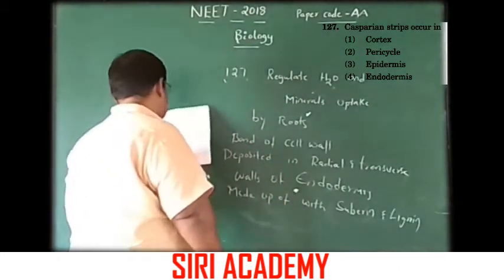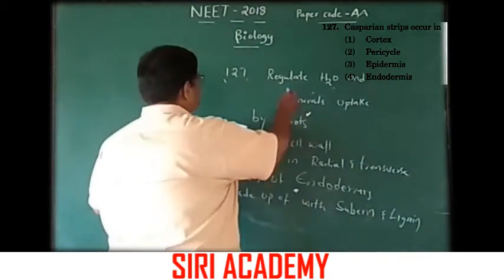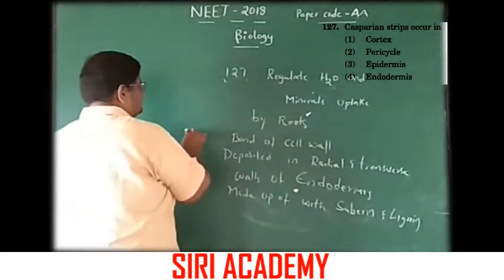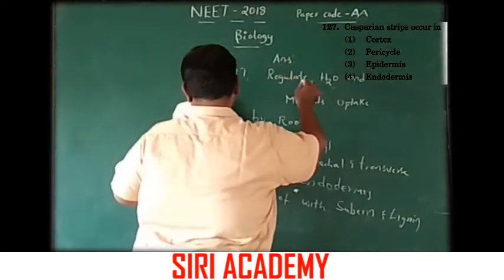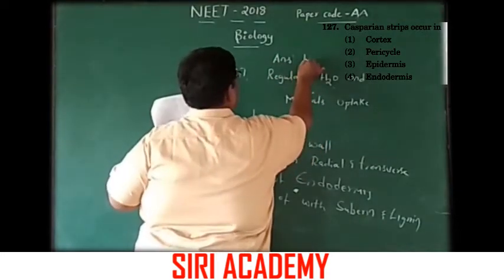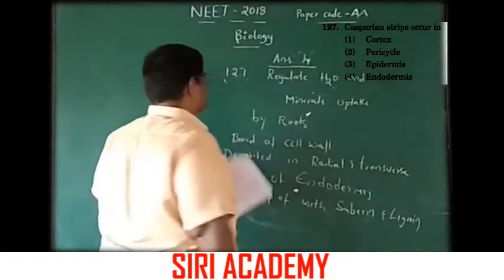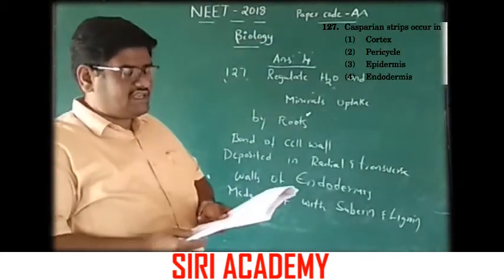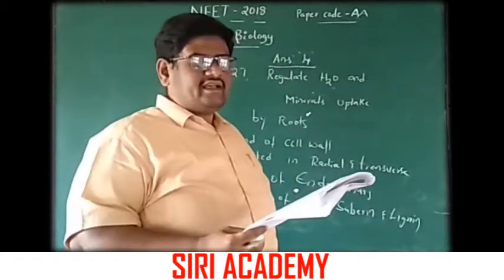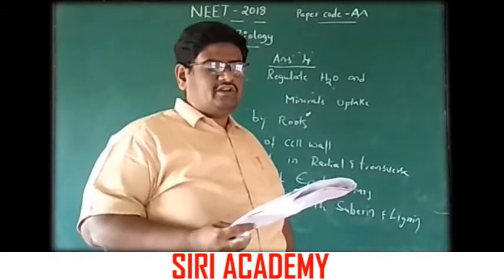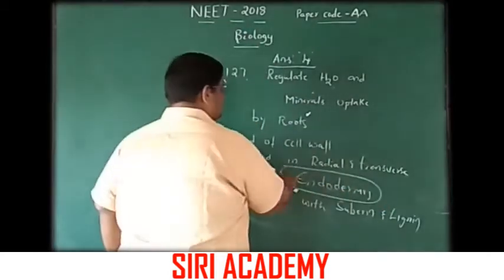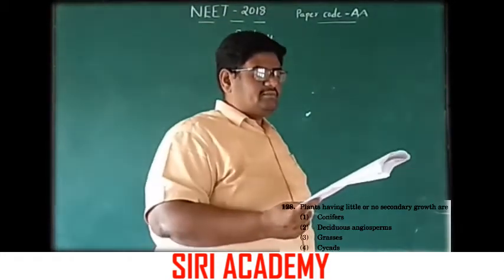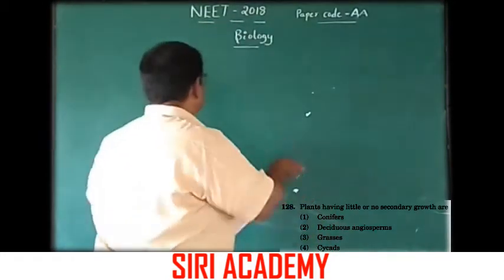So the right answer, which is present in endodermis, is option 4. Option 4 is the correct option: Casparian strips occur in endodermis.